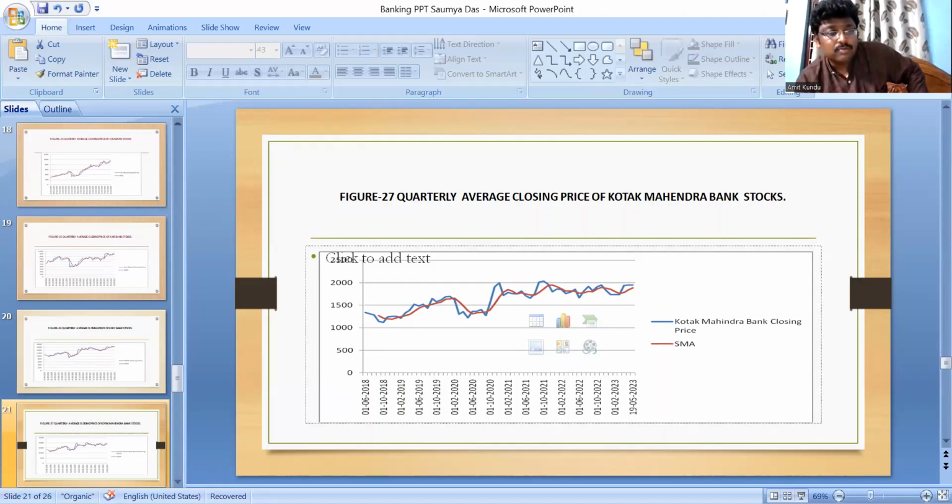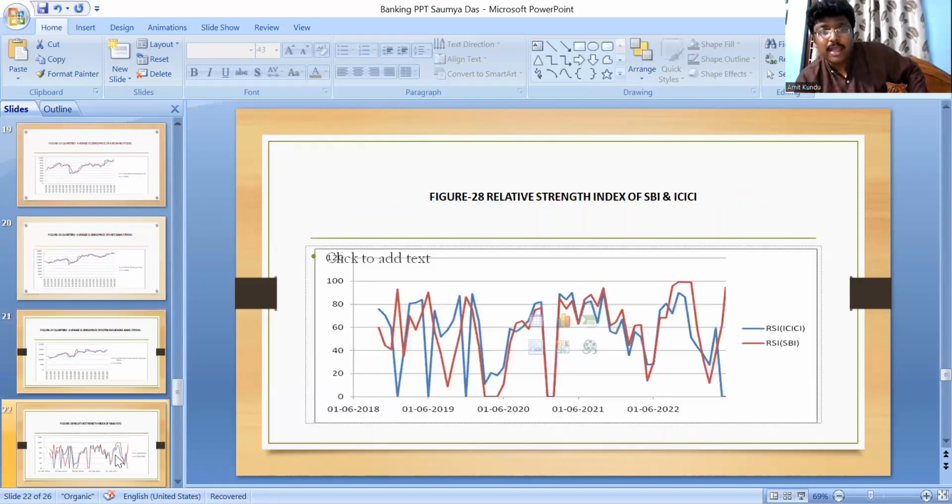Now we have the relative strength index for SBI and ICICI. You can see the RSI for SBI is the red line, and 70 and 30 are the limits.